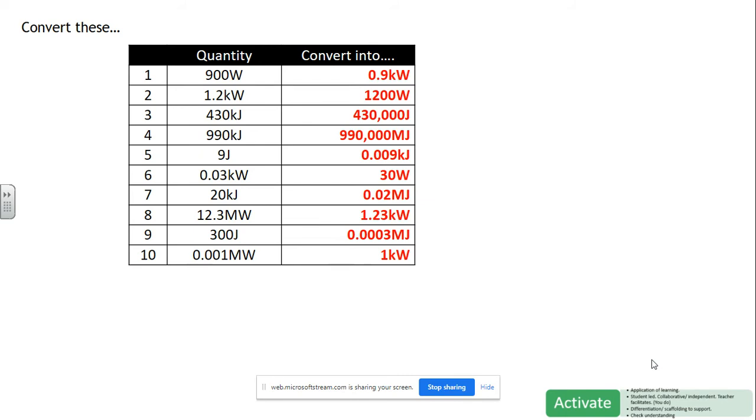Okay, so that's converting from one to another. So do note, for example, if you look at number 3, I would quote a number as being 430 kilojoules. I'd do that because it's much easier than saying 430,000 joules. Okay, so it's just for convenience. Where it does get tricky is ones like number 8, where you'd say converting megas to kilos, but just write it out. Write all the zeros in and then figure it out. Okay.